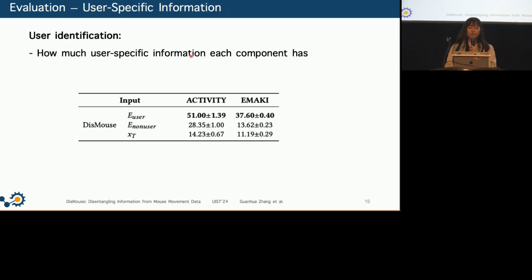Since we consider the user factor, we also compare each component's performance on the user identification task to check how much user-specific information they have. And we see E-user, with the most user information, has the highest user identification accuracy, followed by E-non-user and then x_T.